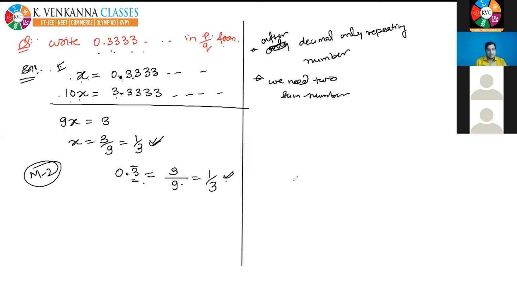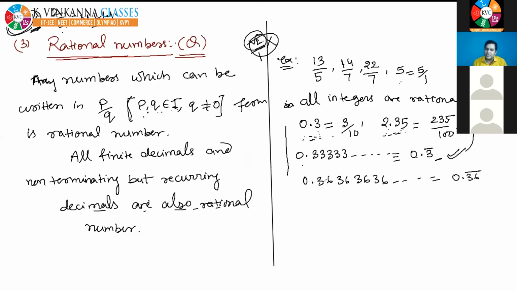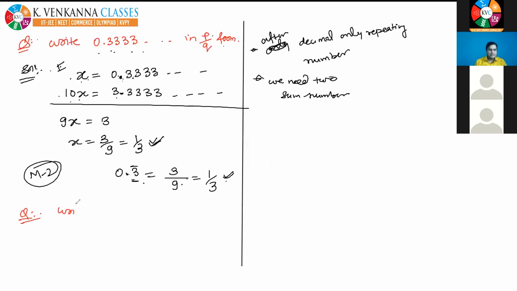Yes, very good. Jasmine is saying, sir, if there are 2 digits, we have to write 99. For example, I am giving you the question: write 0.36363636 in P by Q form.